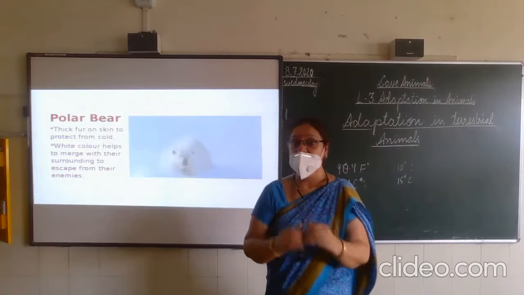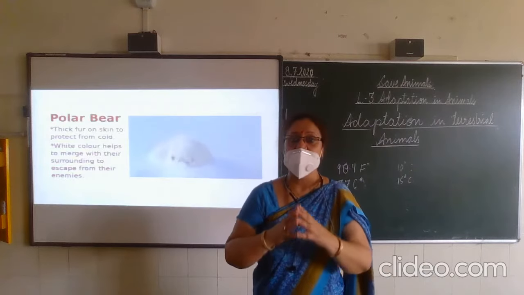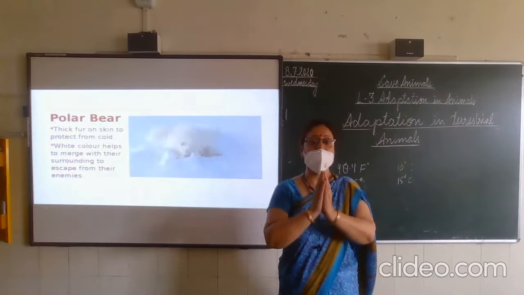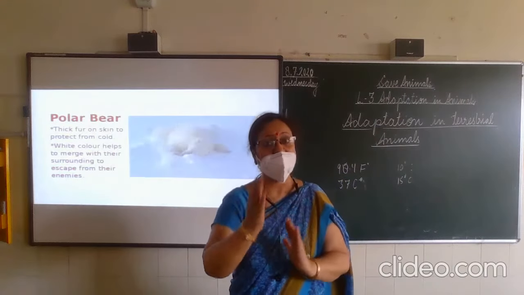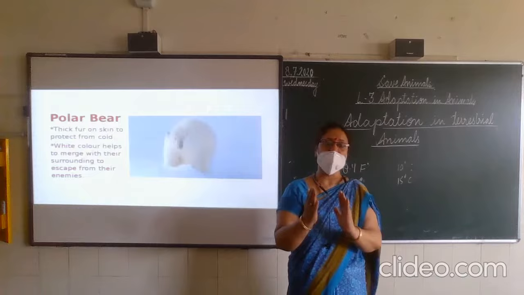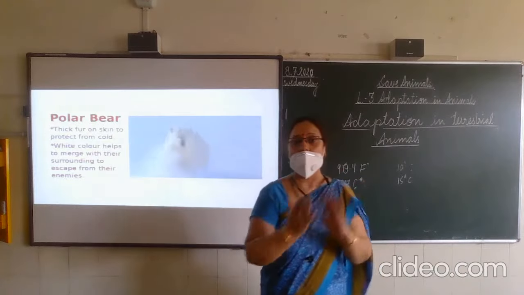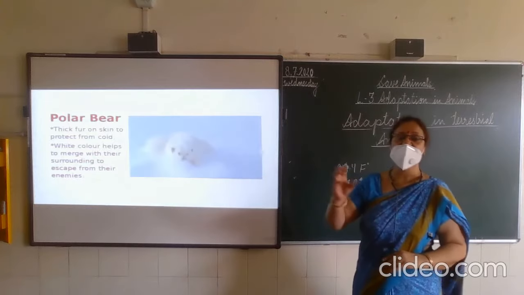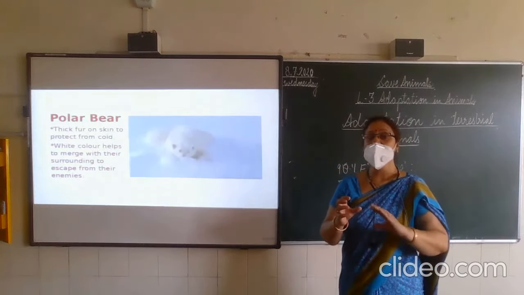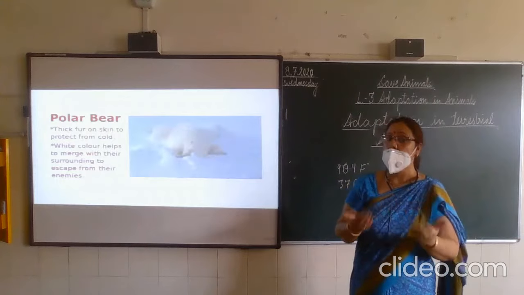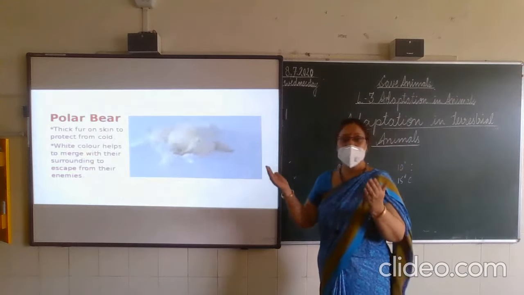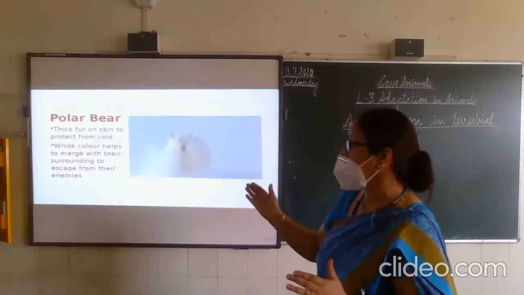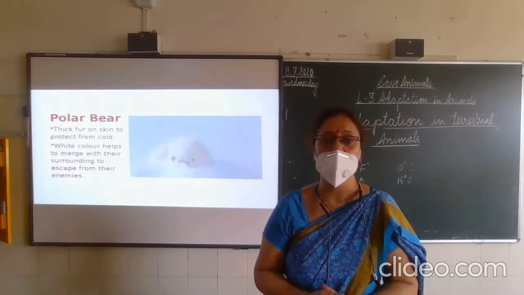They trap the air, and air has a tendency to not allow the heat from one side to another. So in the same way, your body temperature does not go out. In the same way, the polar bear has thick fur which traps air, and air does not allow their body heat to move out. Hence, they can survive very well in the cold climate. So they have thick fur which does not allow their body heat to move out.